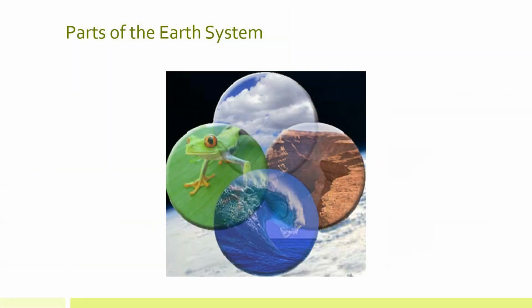Earth contains air, water, land, and life. Each of these parts forms its own part, or sphere. The Earth system has four main spheres: the atmosphere, the hydrosphere, the geosphere, and the biosphere. As a major source of energy for Earth's processes, the Sun can be considered part of the Earth system as well. Each part of the Earth system can be studied separately, but the four parts are interconnected.